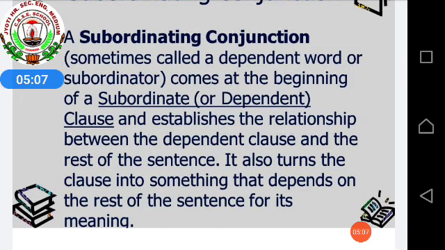That means one sentence will be, if you are joining two sentences with a subordinating conjunction, then you have to read the sentence very carefully, and while reading you have to keep in mind that it should be of unequal rank. Unequal rank means what? One sentence will be dependent and the other will be independent. That means if the first part of the sentence is independent, then the second part will depend upon the independent one. In Hindi we will say unequal rank.